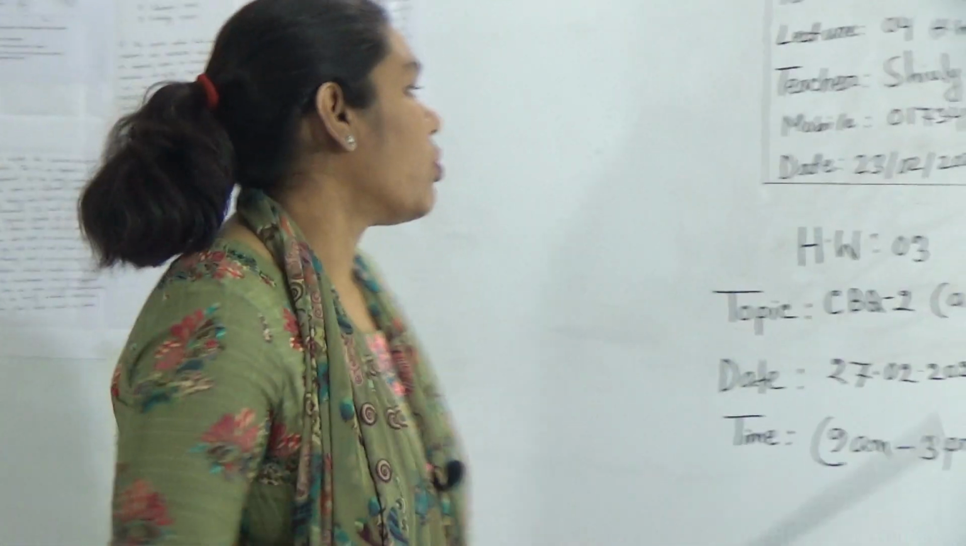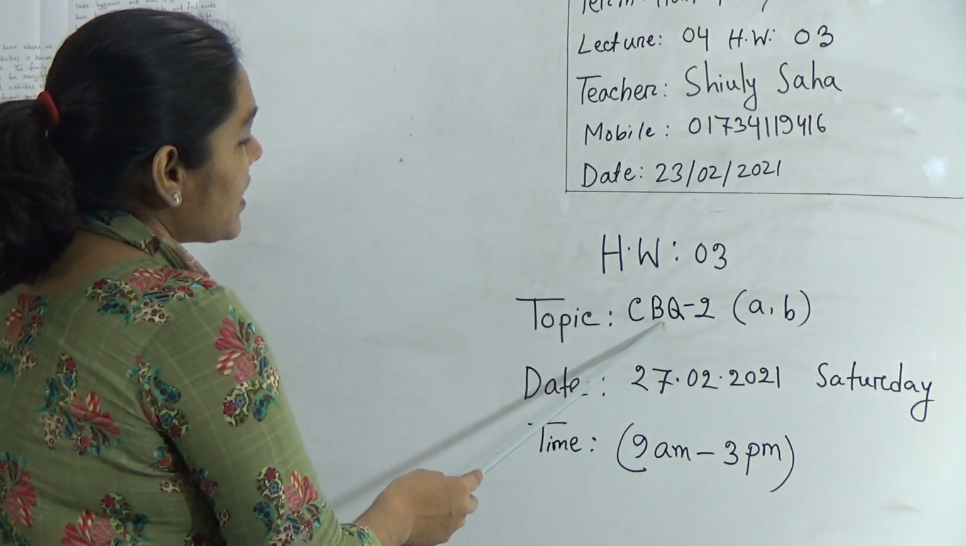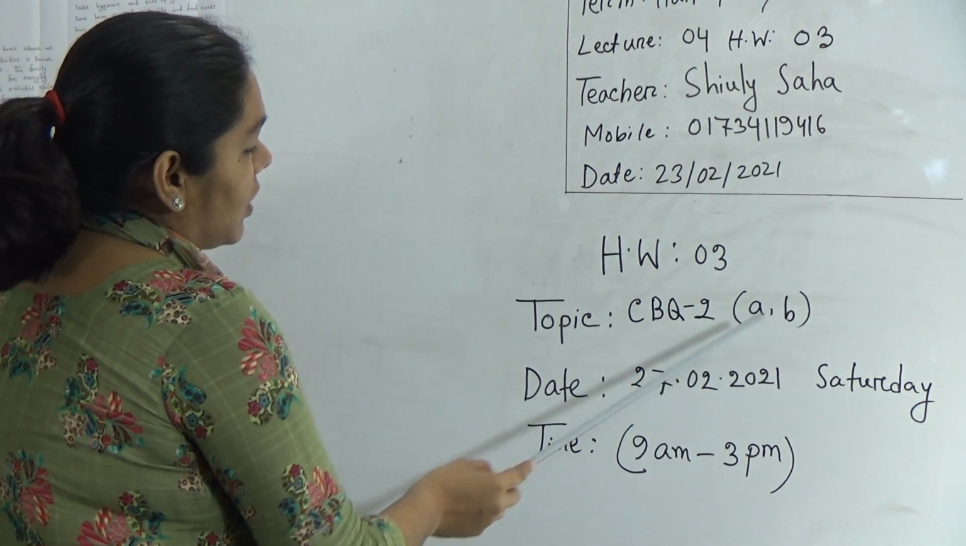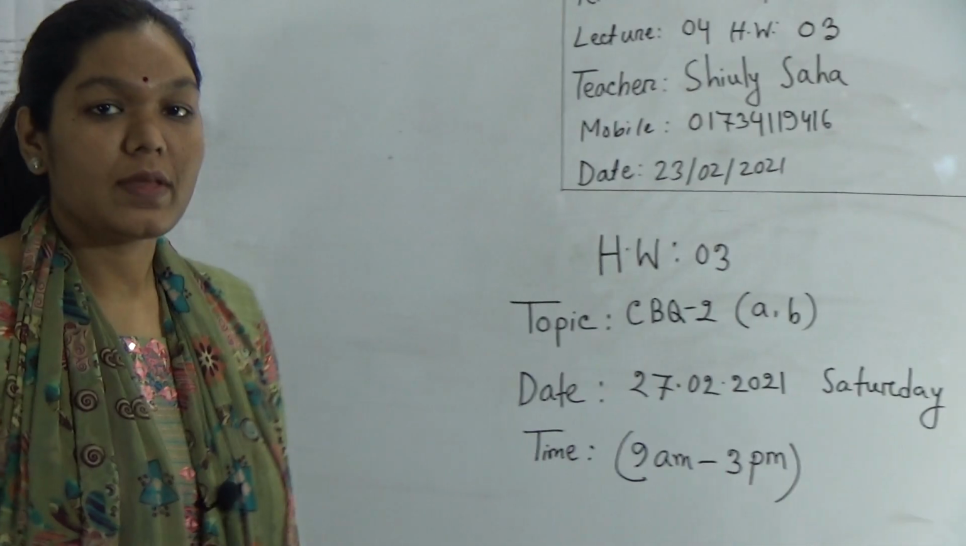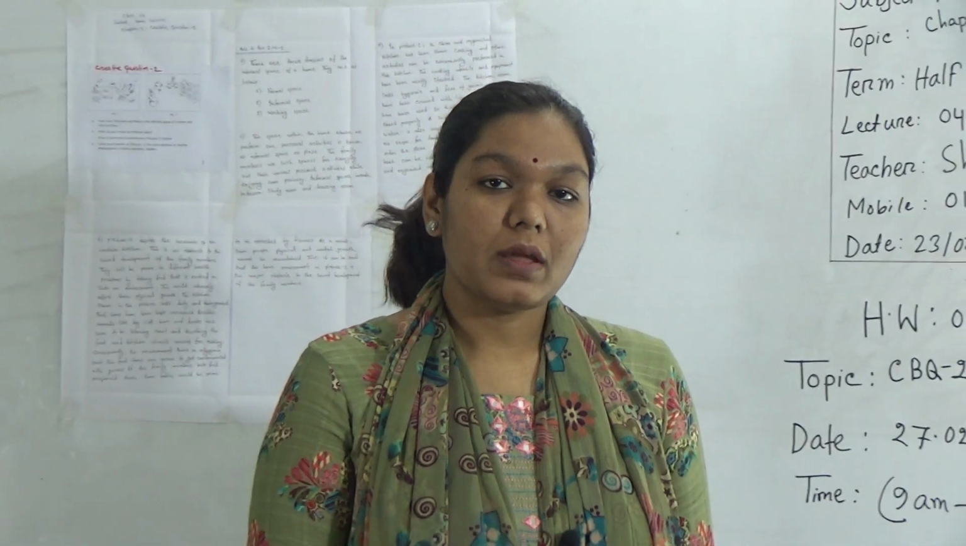Now it is homework number 2, and your homework will be CBQ, creative question 2, A and B only. Creative question 2, A and B, and you have to submit your homework on Saturday 27 February, time 9 am to 3 pm.